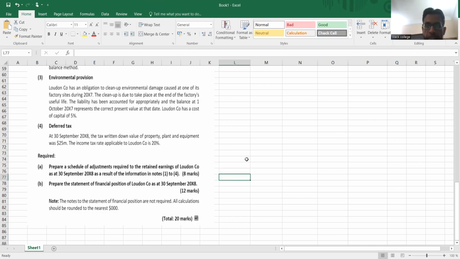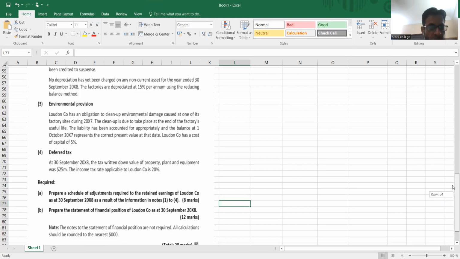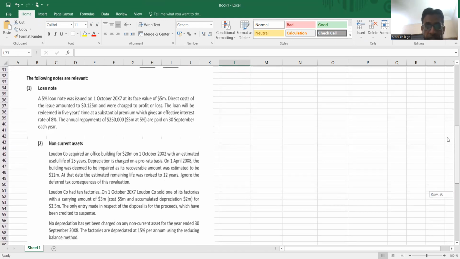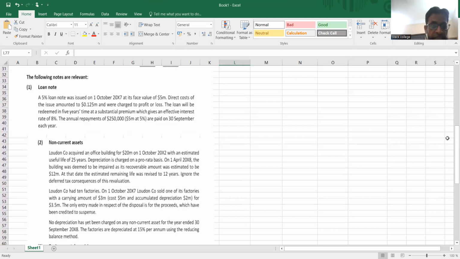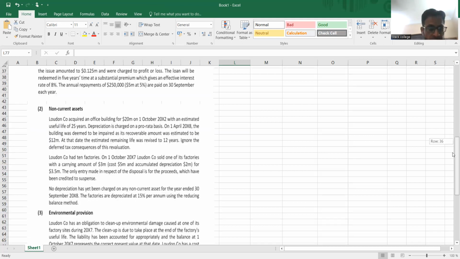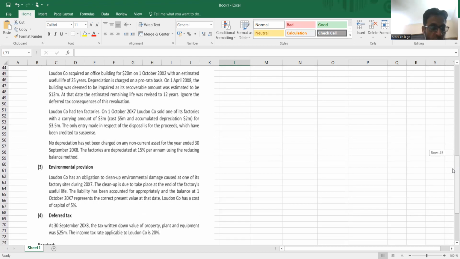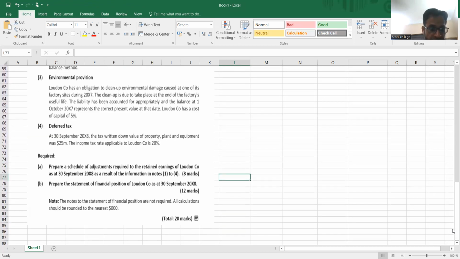Adjustments are given 1, 2, 3, 4. The first adjustment is related to IFRS 9. The second adjustment is non-current assets, depreciation, and impairment. The third one is environmental provision, that is IAS 37. And the fourth one is deferred tax.